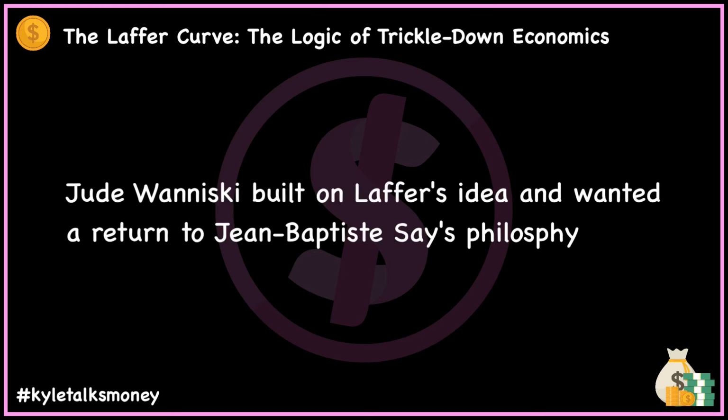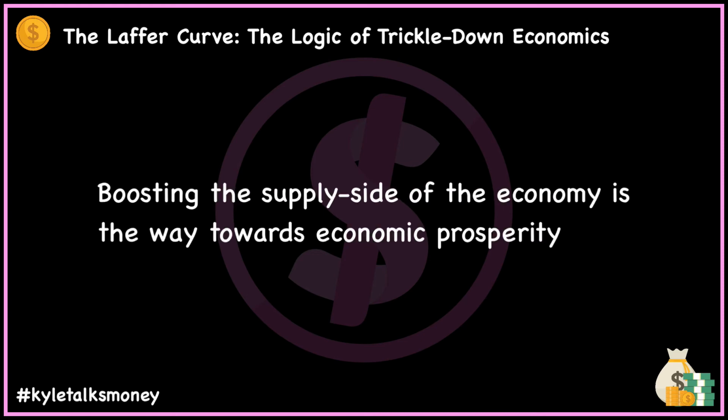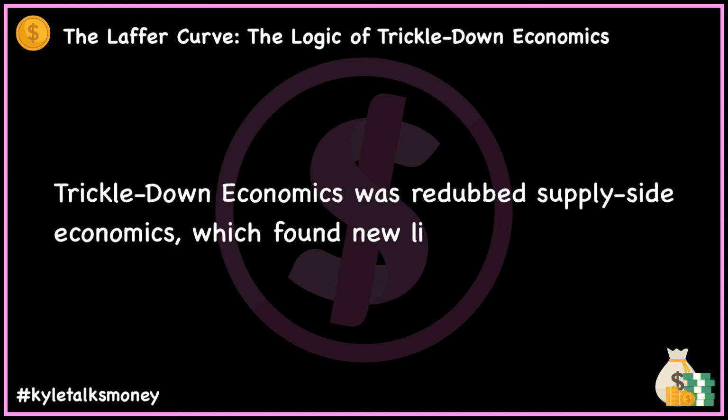Jude Winniski built on Laffer's idea and argued for a return to ideas centered around Say's law, in other words, increasing production. If Laffer's curve is correct, then cutting taxes for the wealthy can encourage investment and production to promote general economic health. Boosting the supply side of the economy rather than the demand side is the way to economic prosperity. Winniski also makes clear that cutting the high taxes on the wealthy will encourage more economic activity and growth for all. This was redubbed supply-side economics, which supporters find a less polarizing name. Trickle-down economics found a new life in the US in the 1980s.